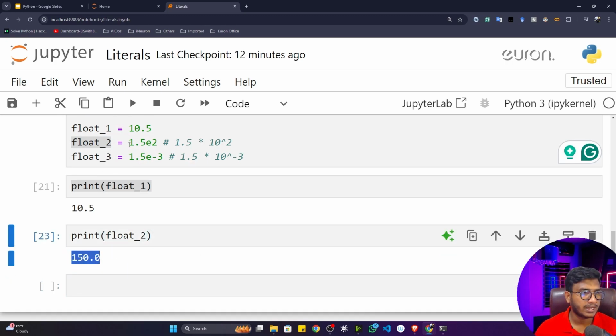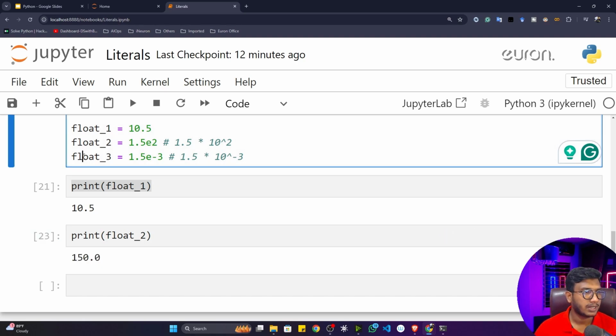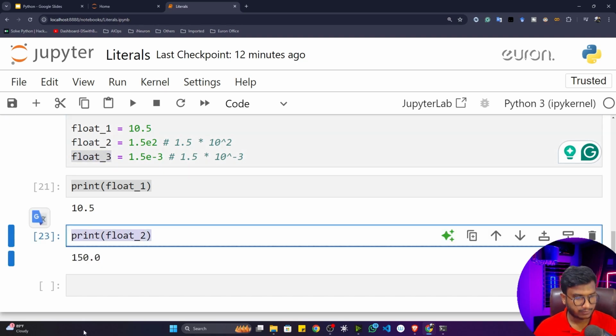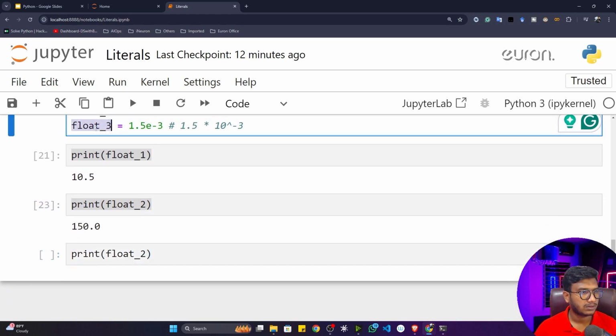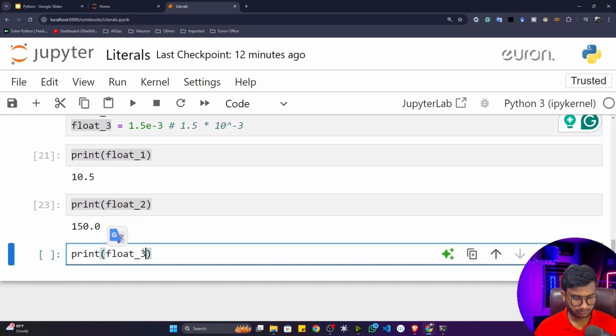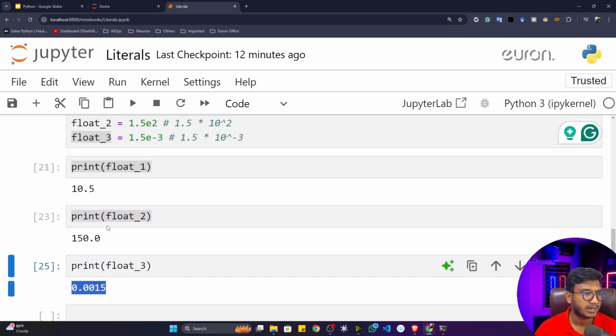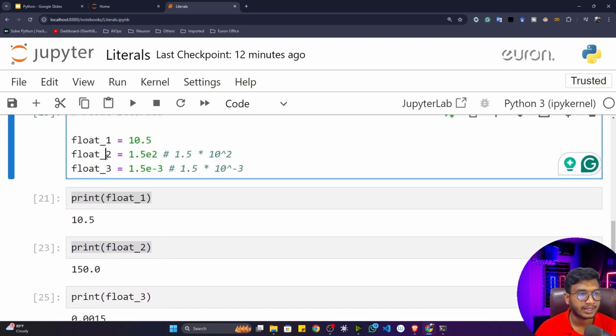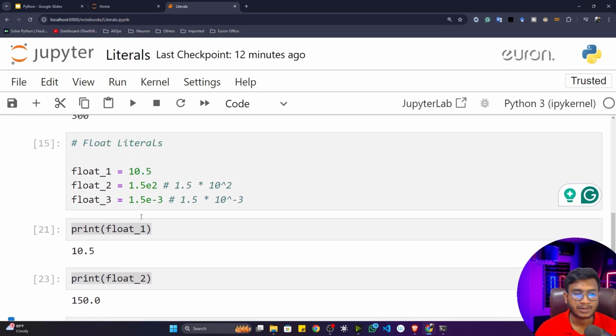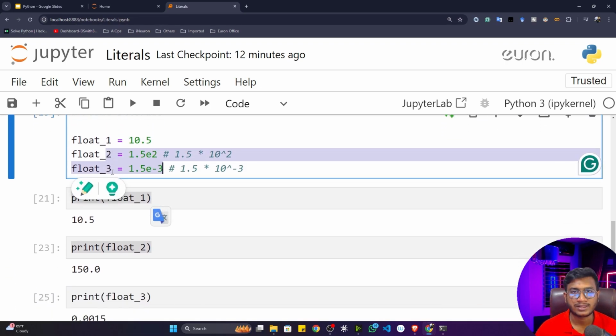That means if I'm writing 1.5 e2, this is the number I want to represent. Now if I print float 3, you can see this is a very small number. That's how we can define any kind of bigger number and any kind of small number in this form. So this is called floating literals.